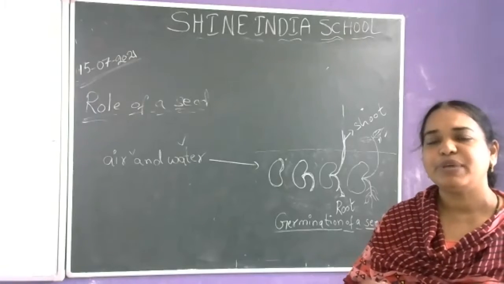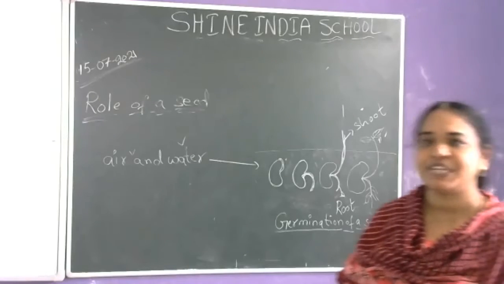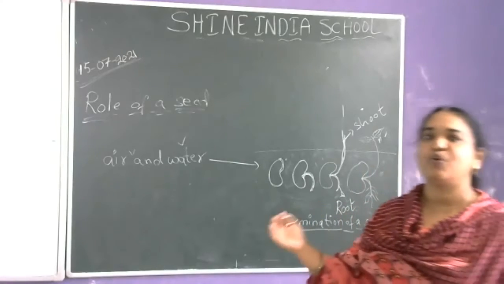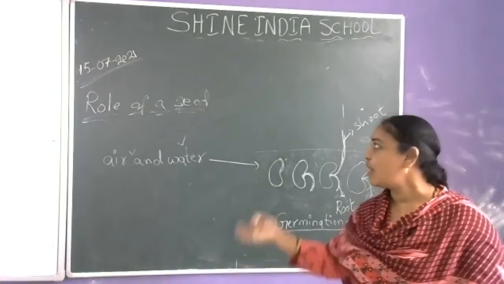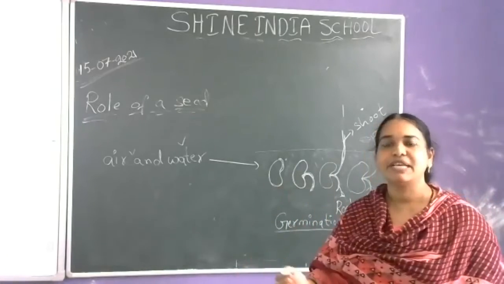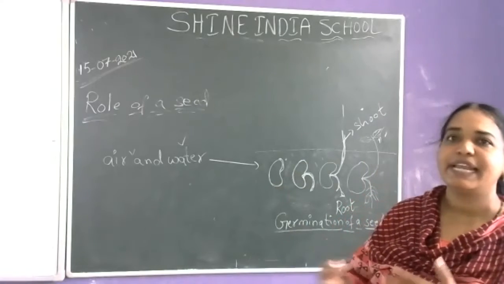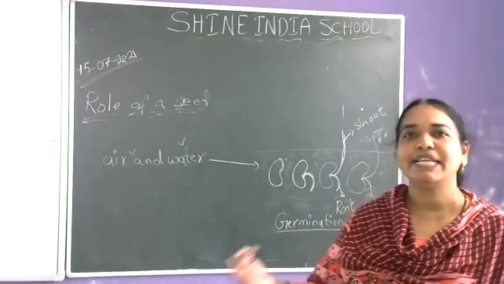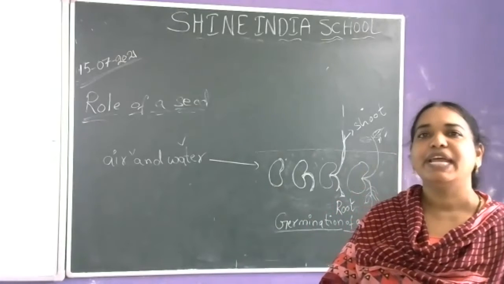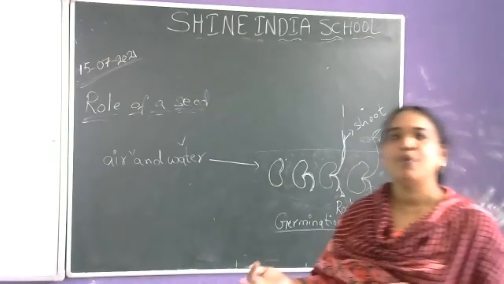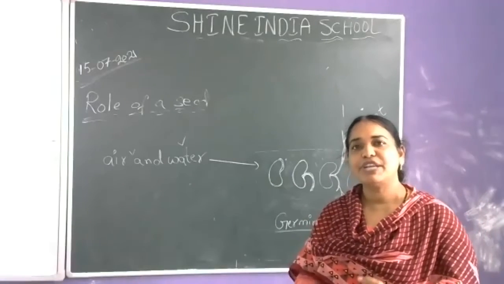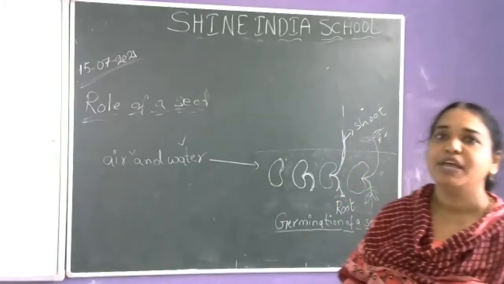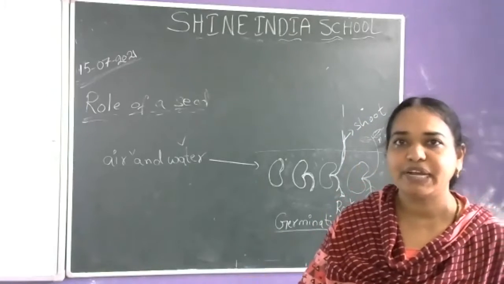Now what is the role of the seed? The seed gives rise to a new plant. So the role the seed plays is that it helps in increasing the plant population, giving more and more plants. So the role of the seed here is that it gives rise to a new plant. Are you getting it?